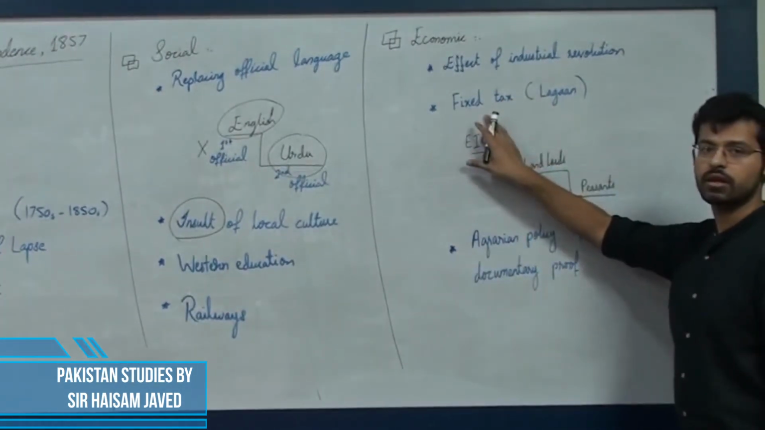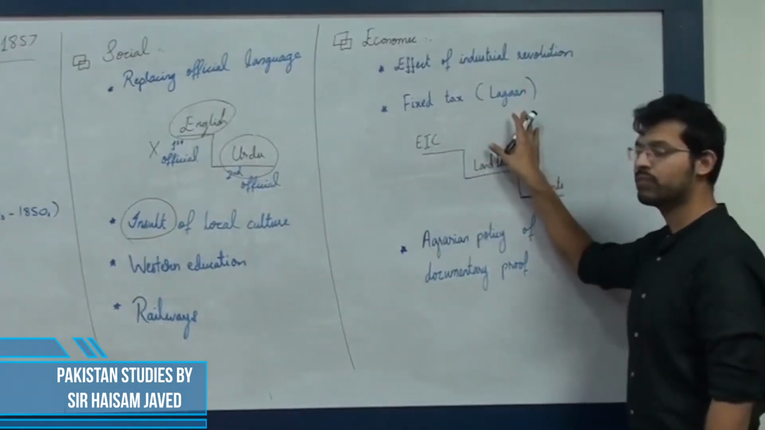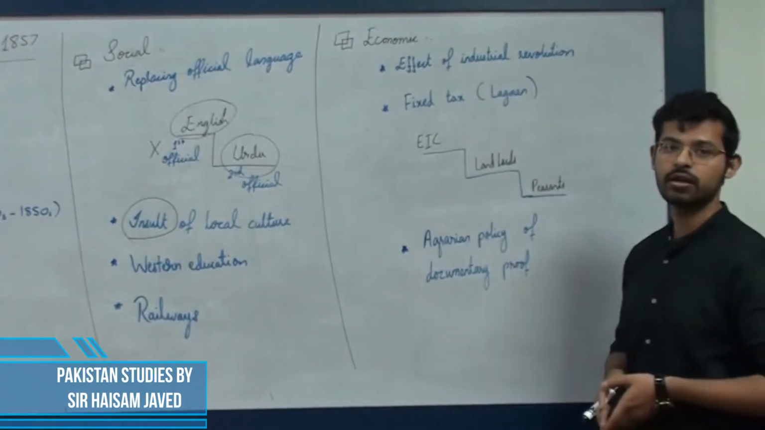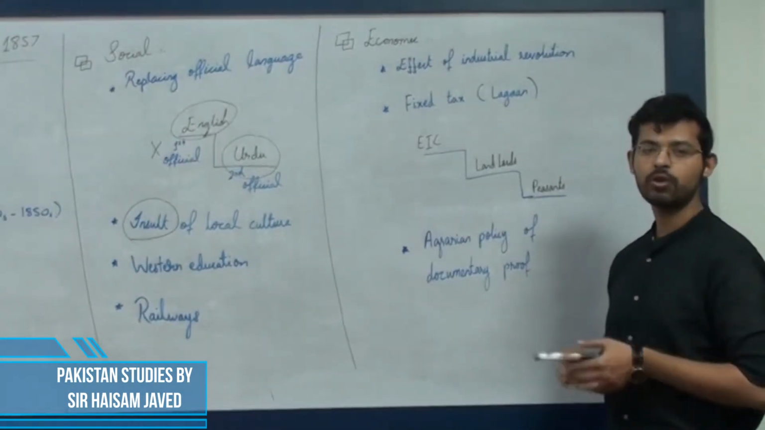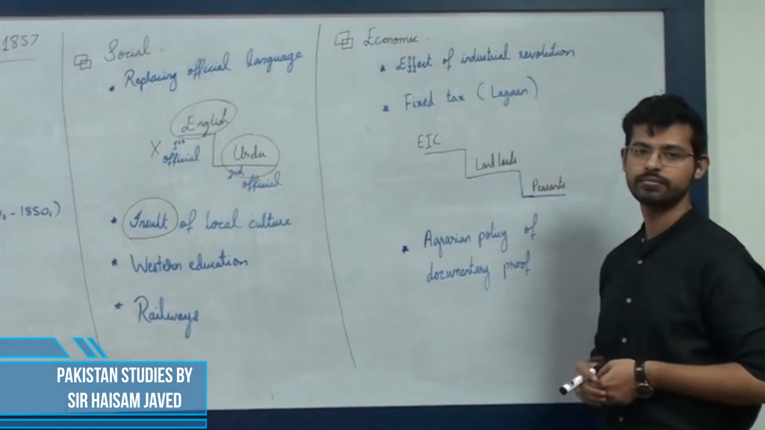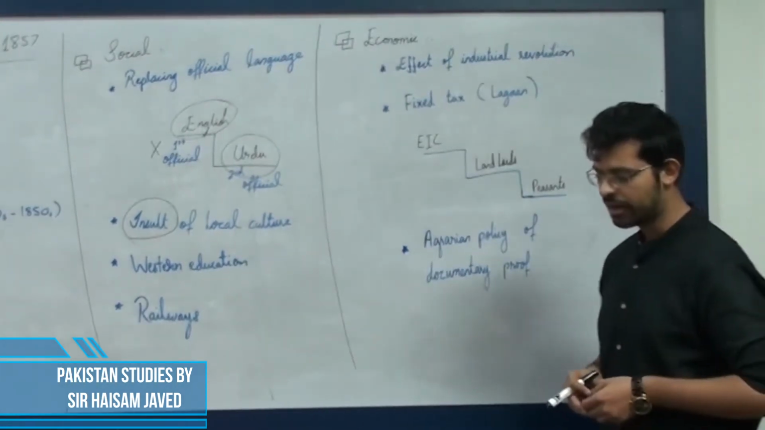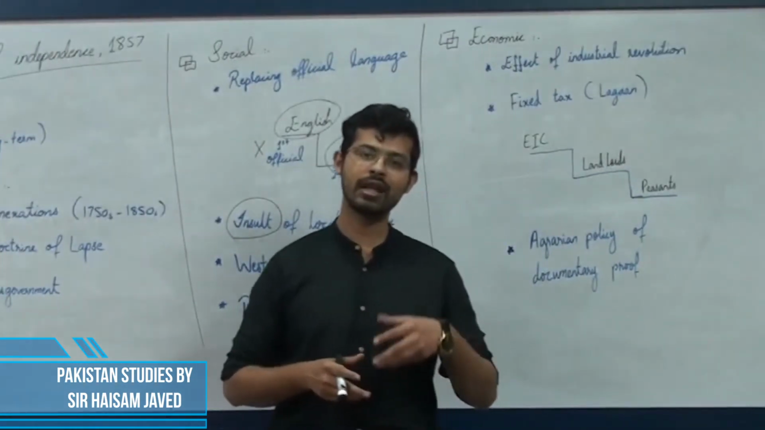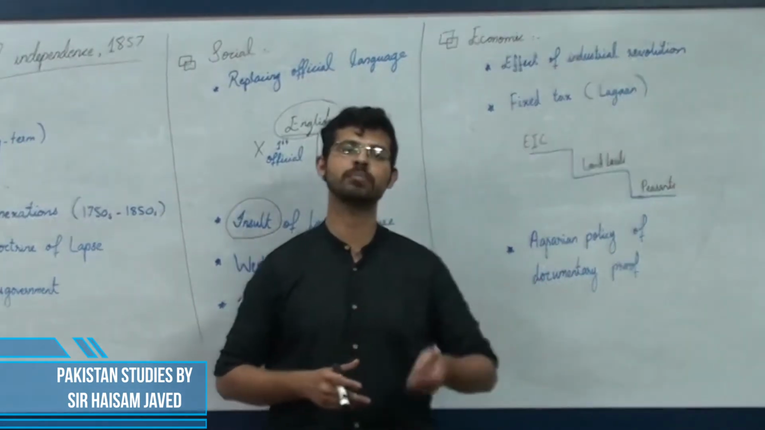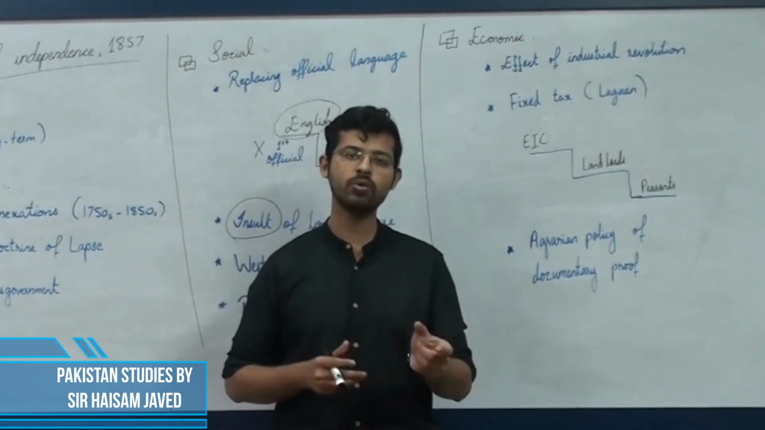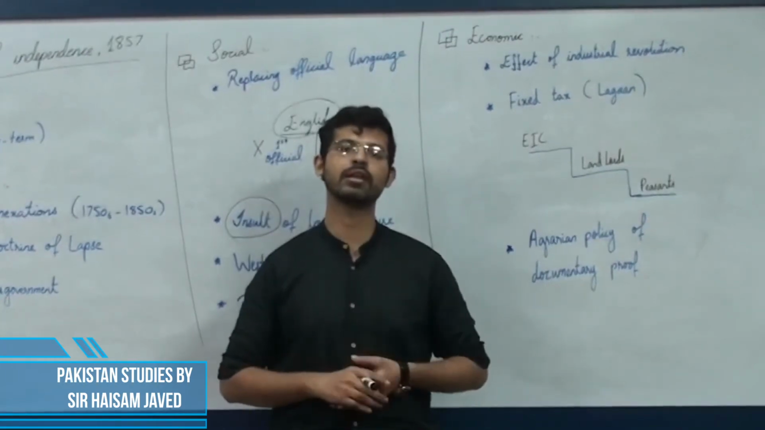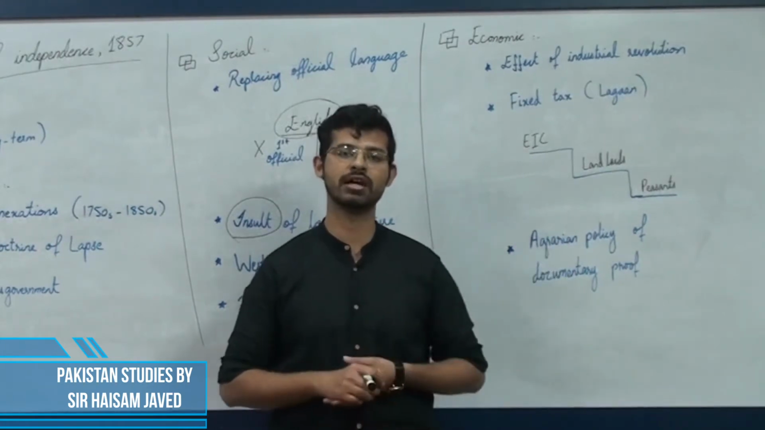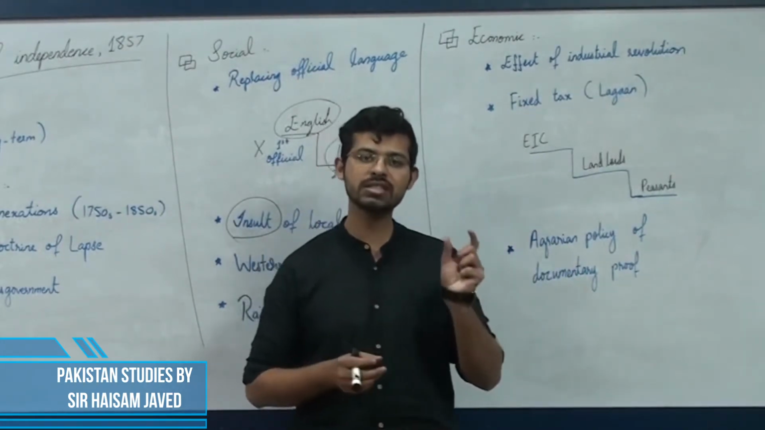Another problem was fixed tax, or what we call as Lagan. Yes, there is a movie as well, Lagan, in which Amir Khan has starred. And what was that message in that movie, Lagan? The message was that the EIC had imposed so much taxes on the landlord, and landlord had imposed in turn the taxes on the peasants. Some amount of those taxes was taken by the landlord and some amount was then forwarded to the British East India Company. So what was this Lagan actually?